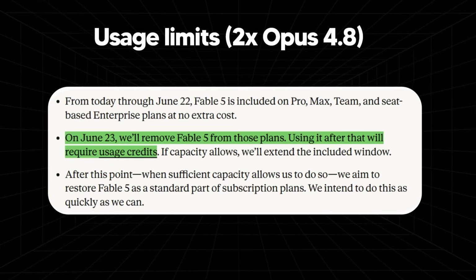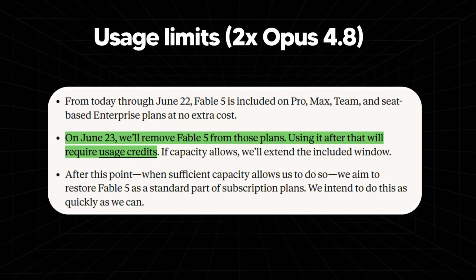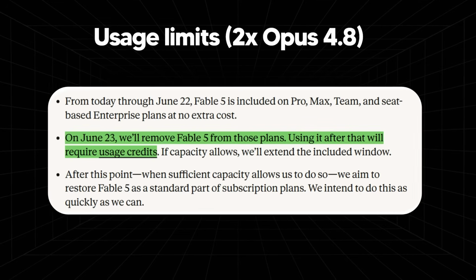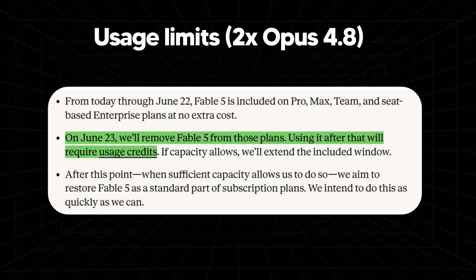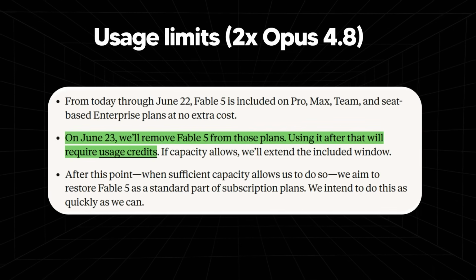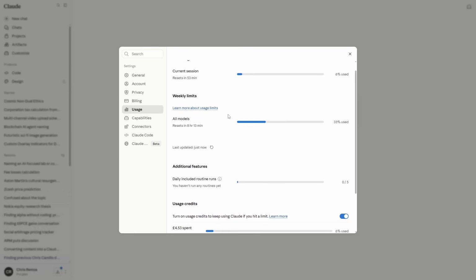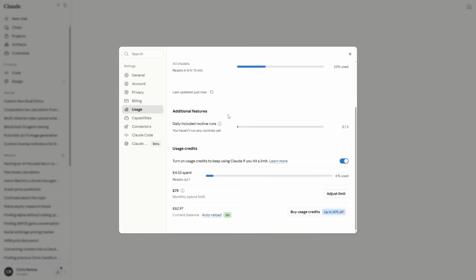Now, another thing you need to know is the pricing and how you can actually access the model, because that will be changing. By the time you're watching this video, the way you'll access Fable 5 will change. You'll actually access it from usage credits. If you go into your settings and scroll down to usage, you can buy usage credits here. This is where you're going to have your balance for your future usage for Fable 5.